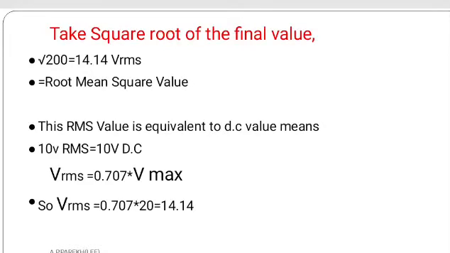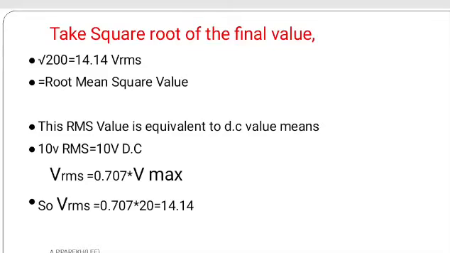So friends, if we use this formula to calculate the RMS value, Vrms is equal to 0.707 multiplied by, what is the value of V maximum? V max is 20. So I have taken 20. So I am getting the same answer, 14.14 volts RMS. So this is the way we can calculate the RMS value, right?